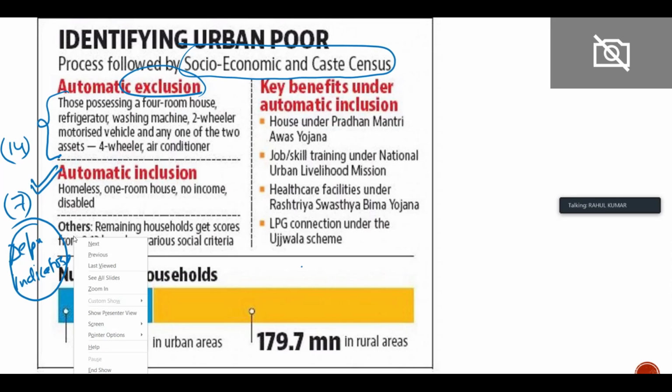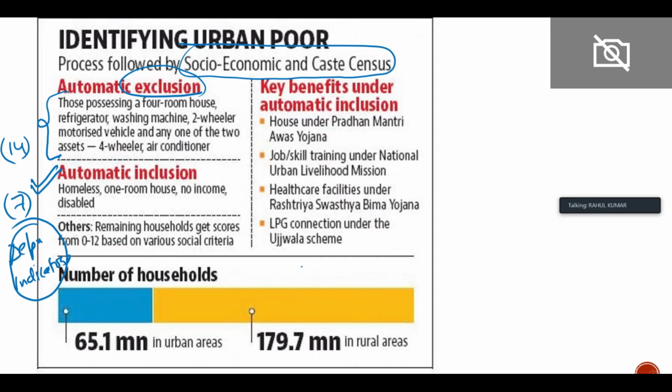All these deprivation indicators are there, and a score is given for these deprivation indicators between 0 to 12, and how much score people should have to be included, that decision is taken by the state government.